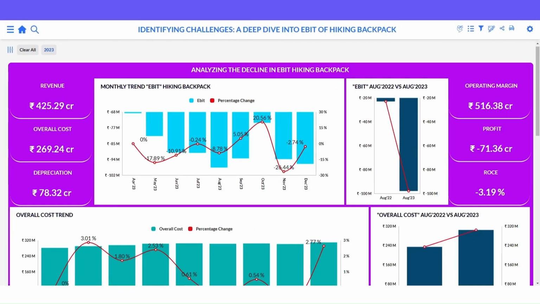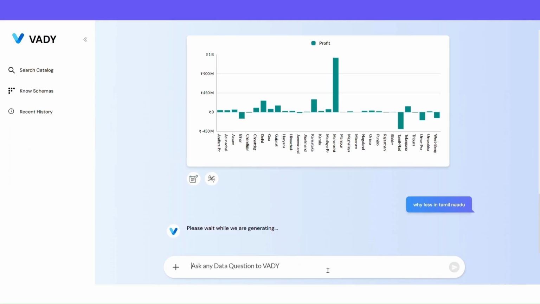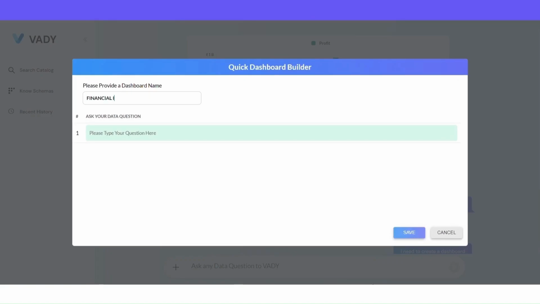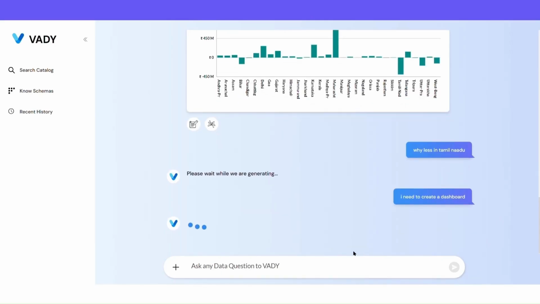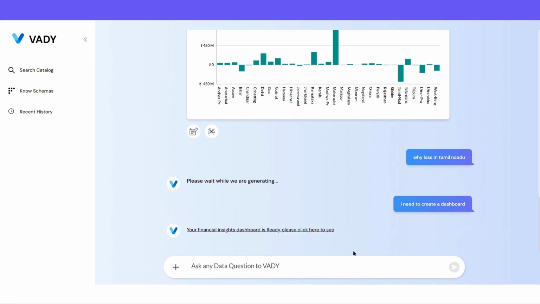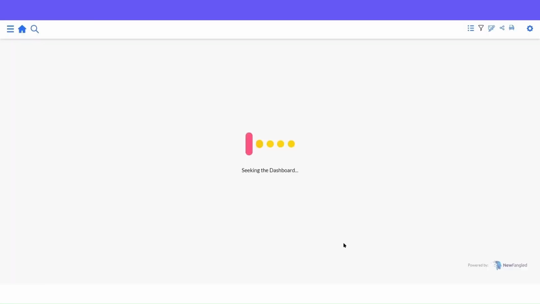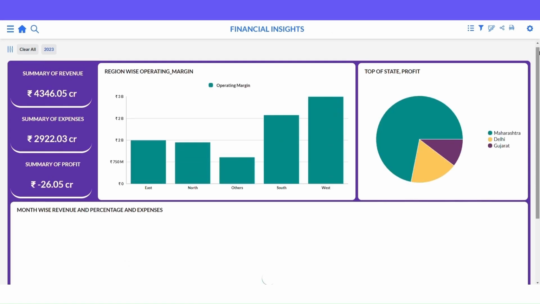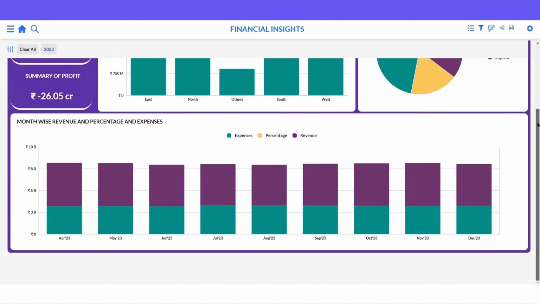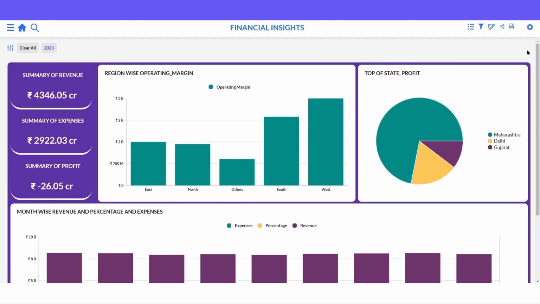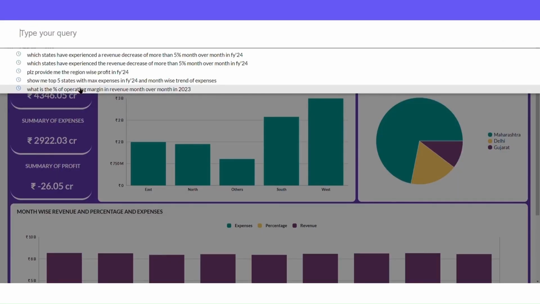You might be curious if VADY can create a dashboard for you? Absolutely. Just list down your KPIs. Great. VADY is on it. And it's done. Click the link to view. Looks catchy, right? You can deep dive into your data and find your actionable items. Moreover, feel free to ask any data questions in plain English, right here.